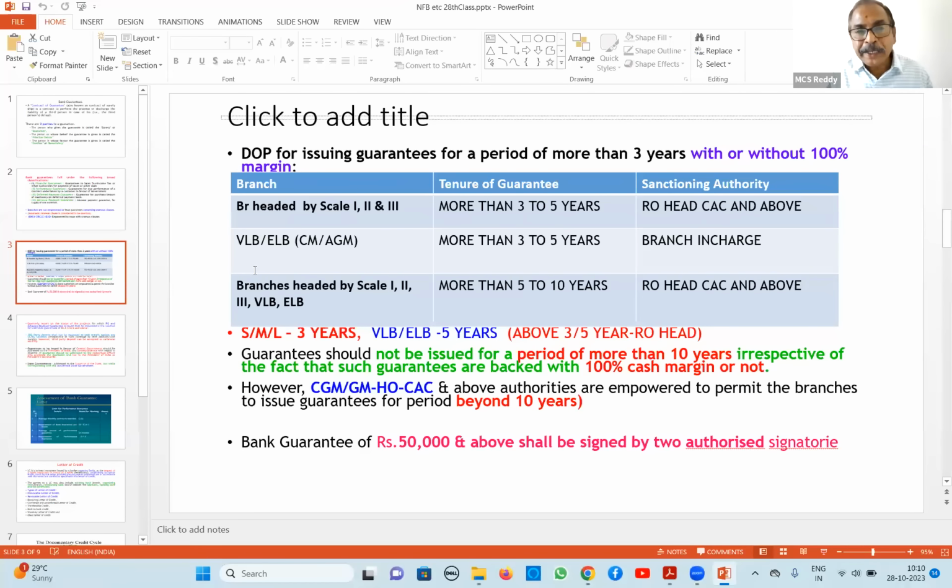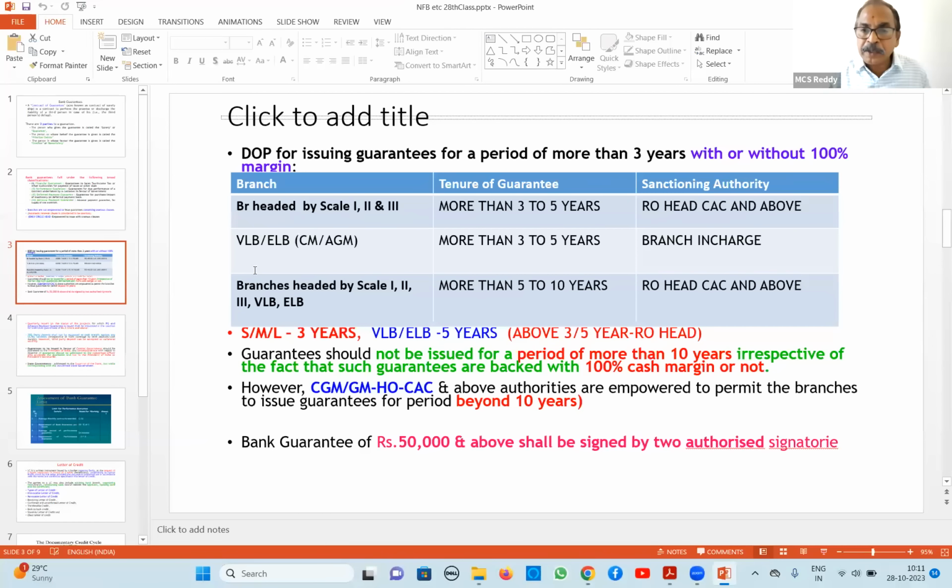Next, delegation of powers. Normally, branches can issue up to 3 years bank guarantees. For 3 to 5 years, branches can issue if headed by scale 4 or scale 5. If headed by up to scale 3, then they have to take up with RO head COC for 3 to 5 years. And above 5 years, generally RO head and above authorities will give, based on the type of guarantee. Normally, guarantee period should be maximum 10 years.